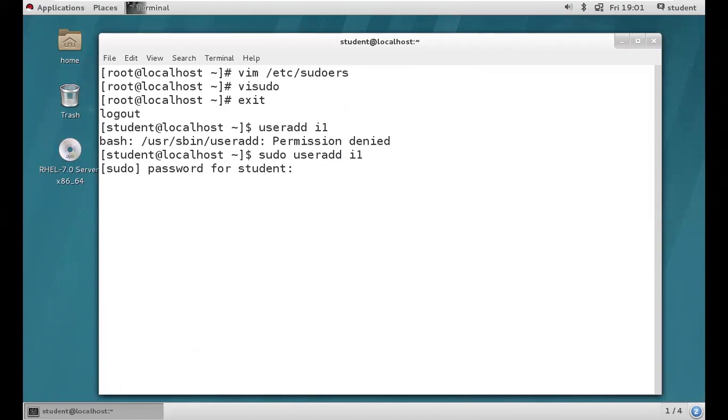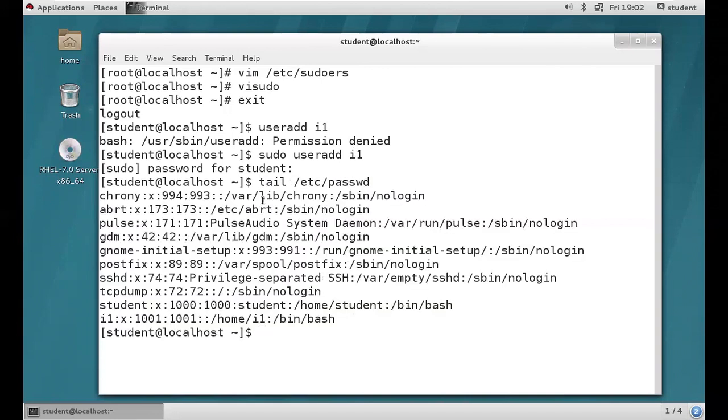If you want, you can avoid the password. I will tell you how to avoid the password. Give me one minute. So let's see. We need to provide the student user password. Then the i1 user account got created. If you want, you can check with tail /etc/passwd. See, the i1 user got created successfully by the student user with the sudo command.